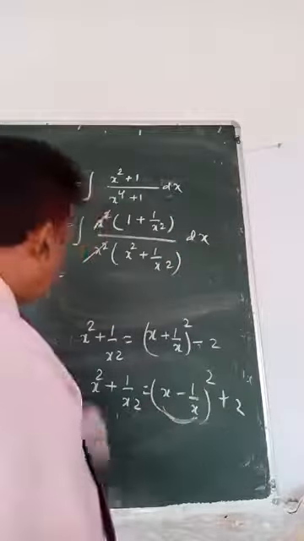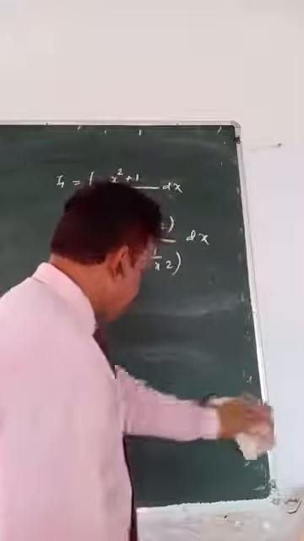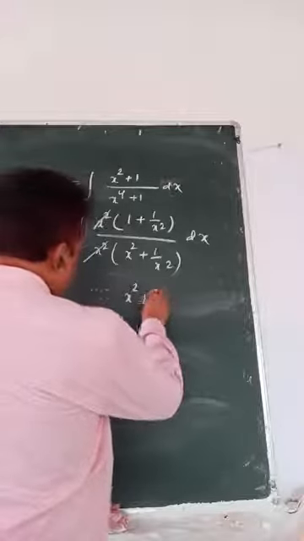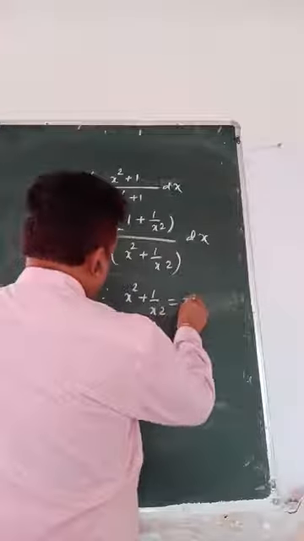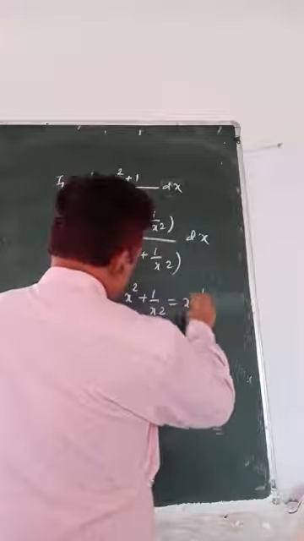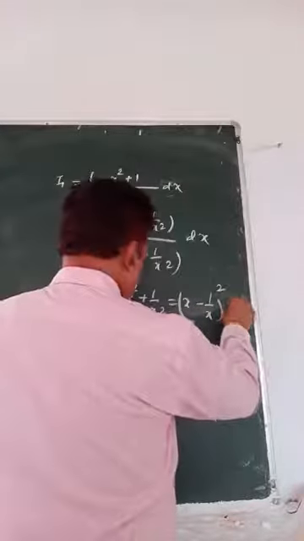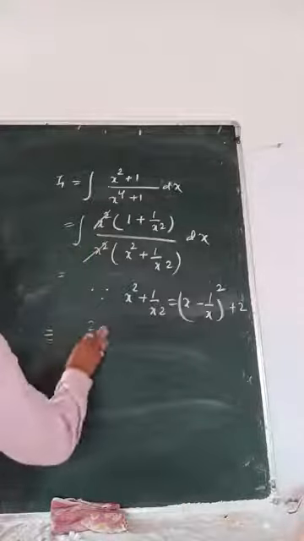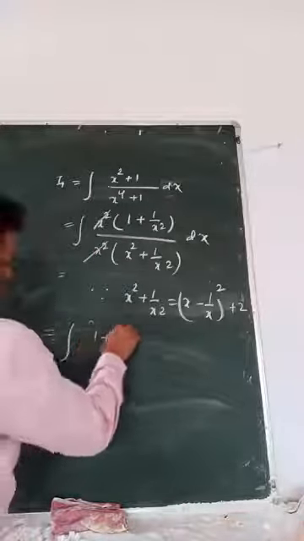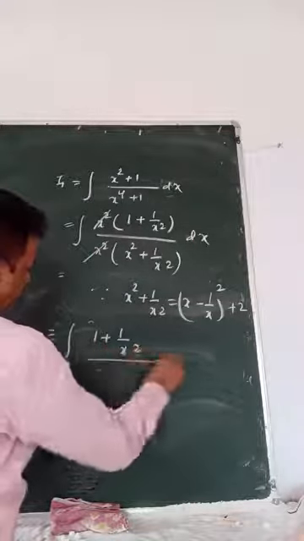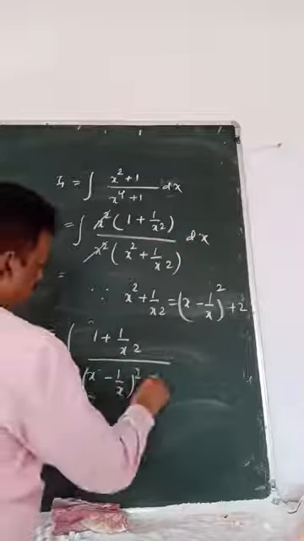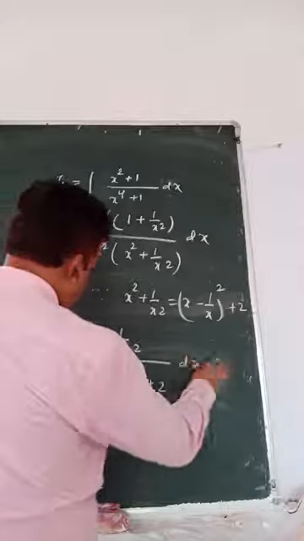So write down, since x square plus 1 by x square is x minus 1 by x whole square plus 2, this will be the integral of 1 plus 1 by x square over x minus 1 by x whole square plus 2 dx.